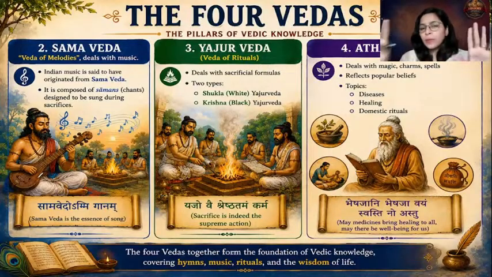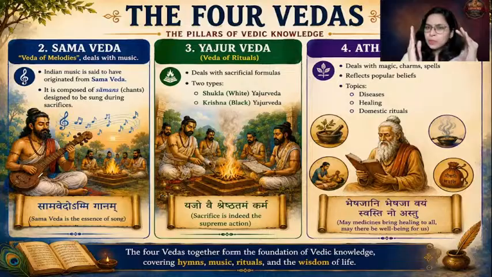Fine. So this is all about the four Vedas. Please remember, Rig Veda is the oldest one, and a certain part belongs to the early Vedic age. The later additions, Books 1 and 10, were later additions in the Rig Veda. The next is Samaved, the foundational book on Indian music. Yajurved deals with yajnas. Shukla Yajurved and Krishna Yajurved are the two parts of it. And Atharva Ved is a comprehensive Veda which deals with myriad topics: magic, charms, spells, diseases, healing, and domestic rituals. I hope it is pretty clear.